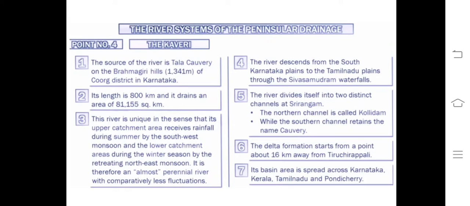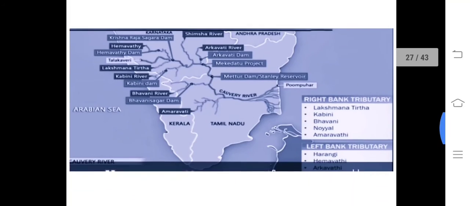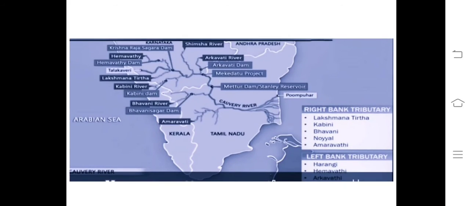Its basin is spread, yes, I told you, Karnataka, Kerala, Tamil Nadu and Puducherry. You can see the map. Right bank tributaries you have Lakshmana Tirtha, Kabini, Bhavani, Noyyal, Amaravati. Left bank, Harangi, Hemavati and Arkavati. You can see from here Kaveri, and it finally drains off towards Tranquebar, where you have ports also. It is below your Chennai. Okay, it's towards your Chennai. It's not south towards your Chennai.